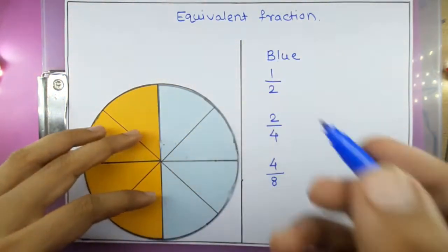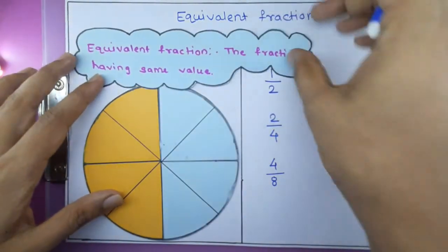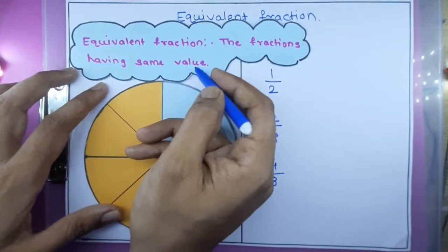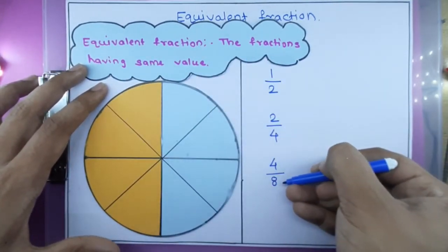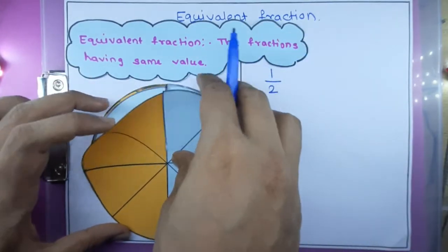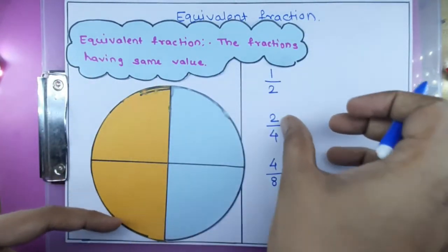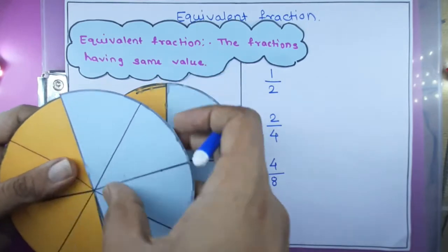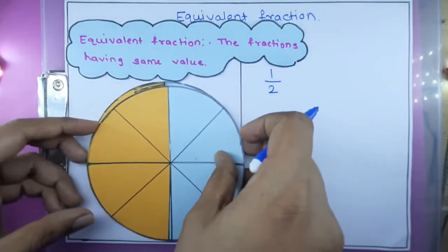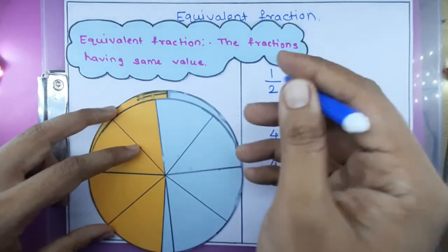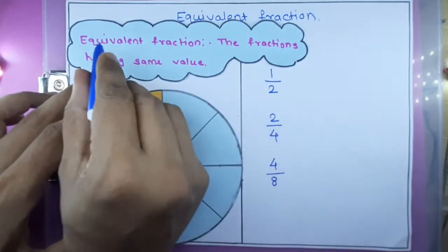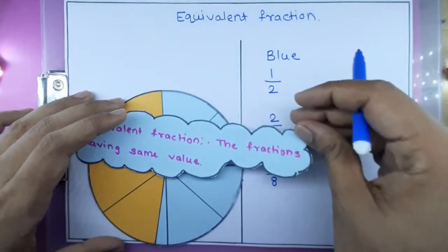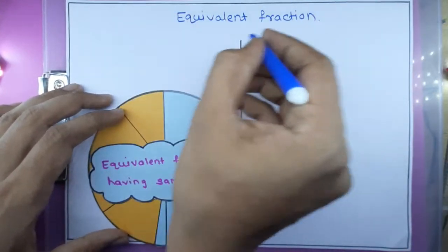Equivalent fraction means fractions having the same value. Here, 1 upon 2 means half. 2 upon 4, in this case, is again half. And 4 upon 8 again means half. So the values of all three fractions are the same. Therefore they are called equivalent fractions.